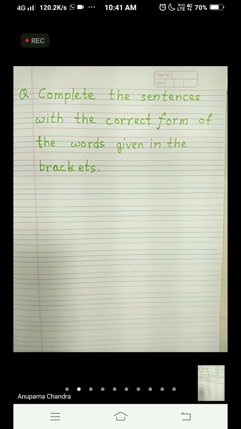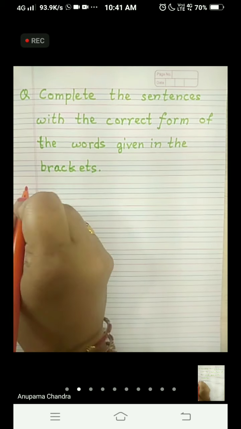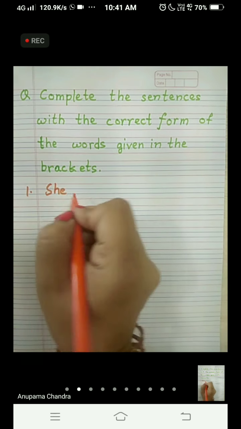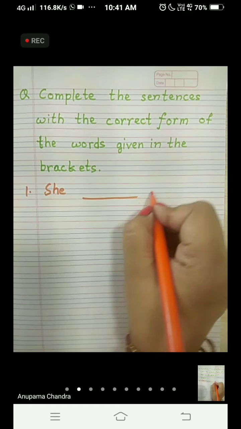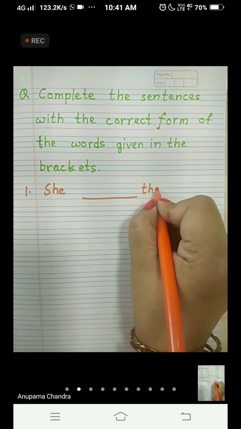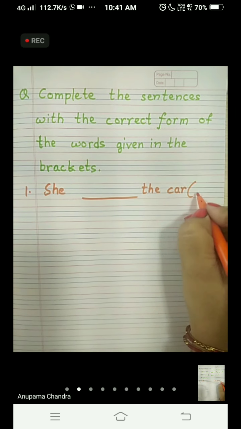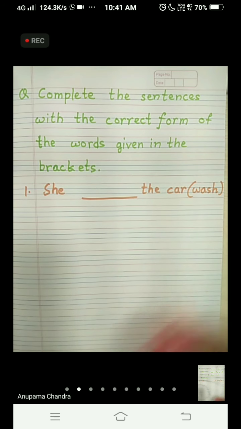And the first one is: she dash the car. And in the bracket, the word given is wash.